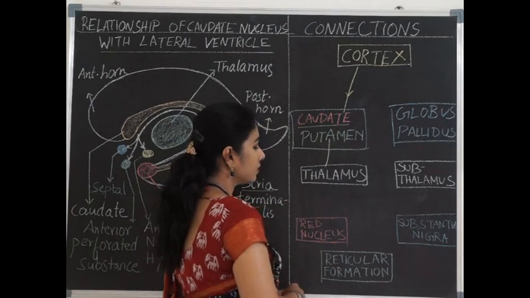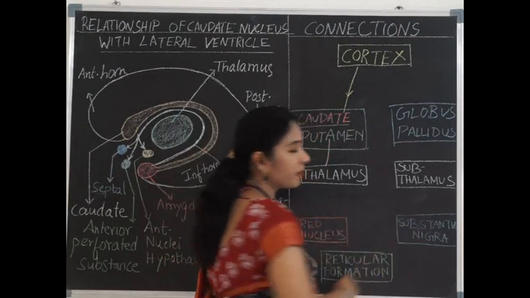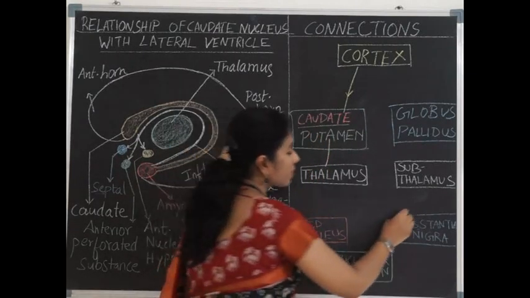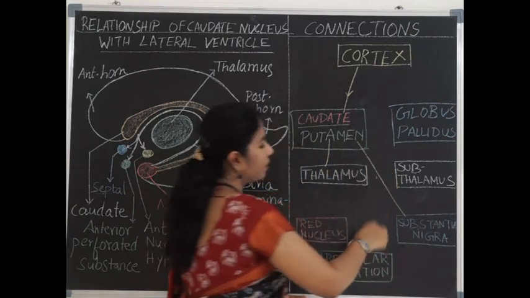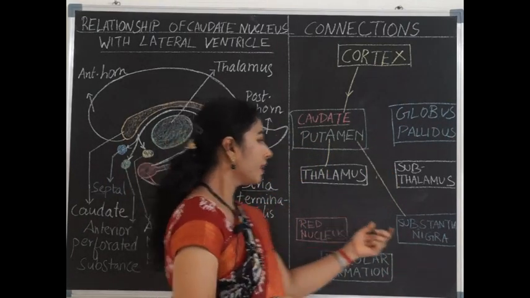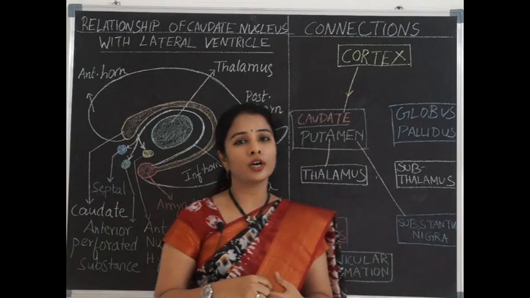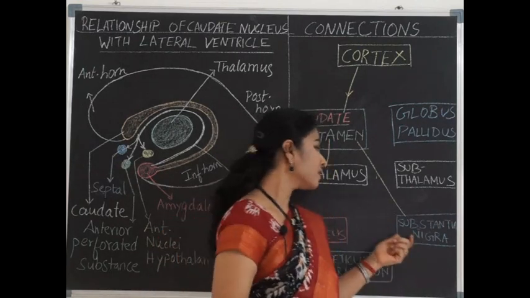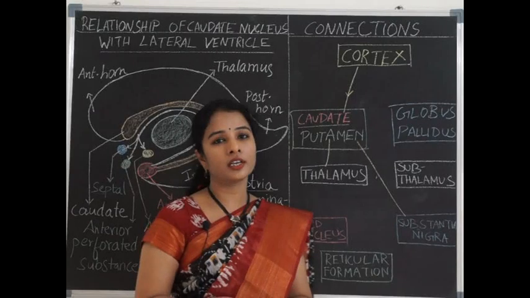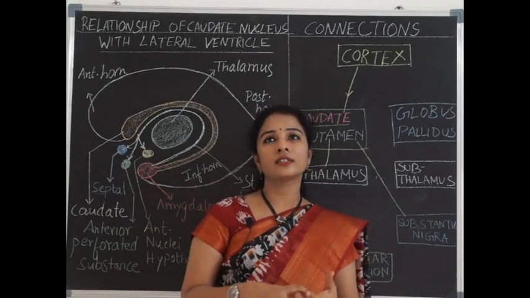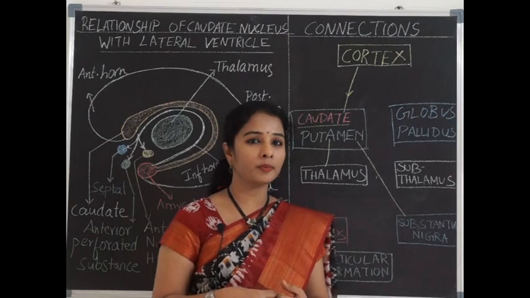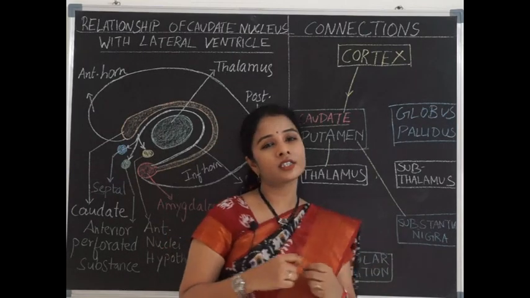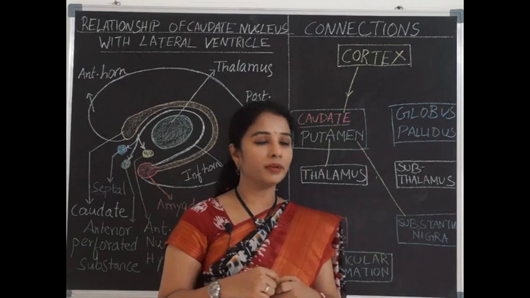And from the substantia nigra, which is present in the midbrain, it is called the nigrostriatal pathway. The nigrostriatal pathway will carry a neurotransmitter called dopamine, which is secreted in the substantia nigra, and results in melanin as a byproduct of the formation of dopamine. So that is the reason the substantia nigra appears pigmented in the midbrain.